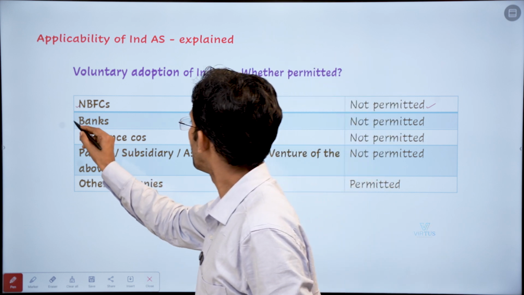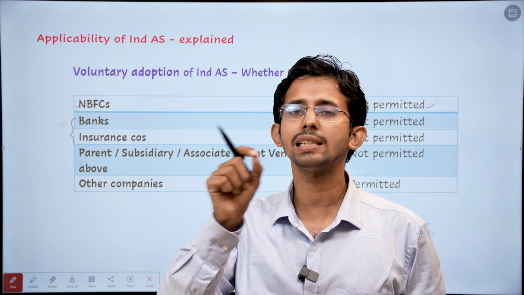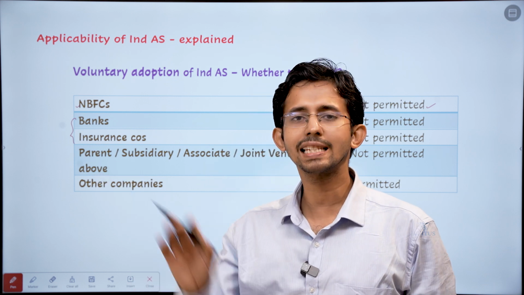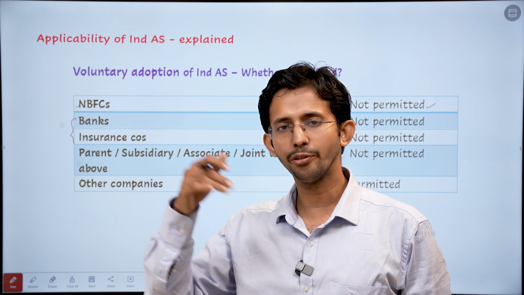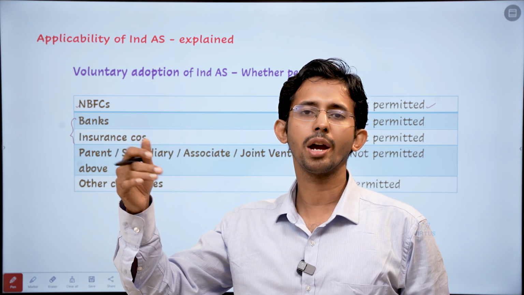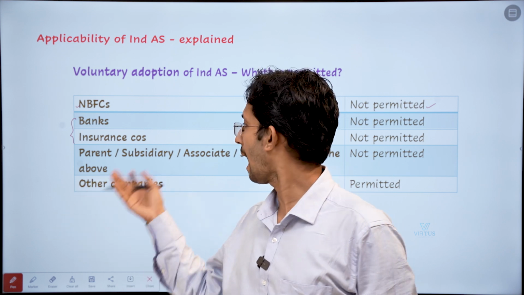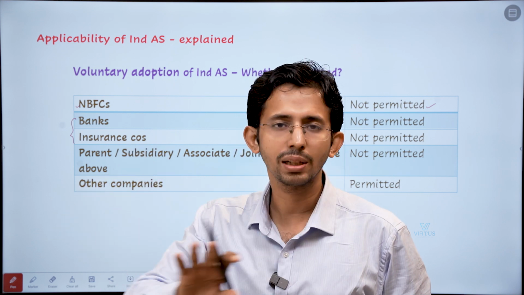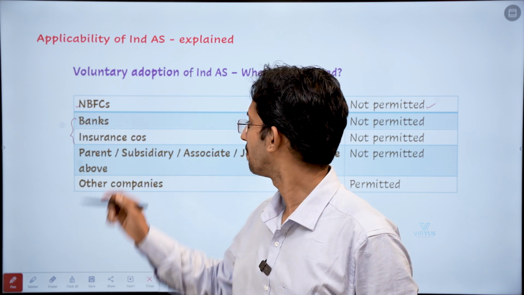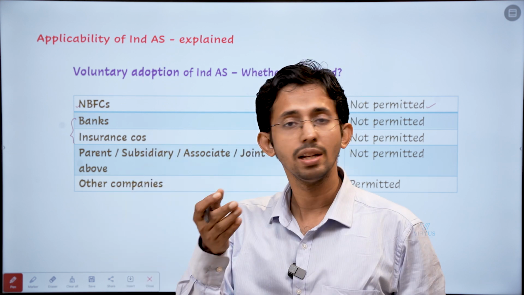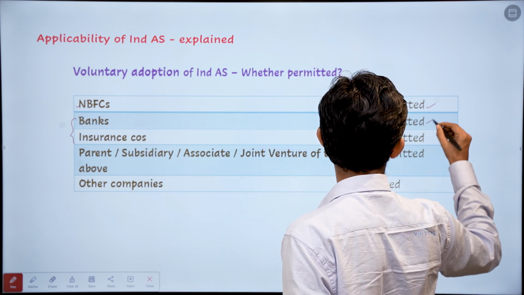Next, bank or insurance companies. In the case of banks as well as insurance companies, we have already seen that IND AS cannot be used at all. Even if it meets the mandatory requirement of net worth of more than 250 crore, banks and insurance companies cannot adopt IND AS as of now. So, voluntary adoption of IND AS by banks and insurance companies also is not permitted. So, here also it is not permitted.